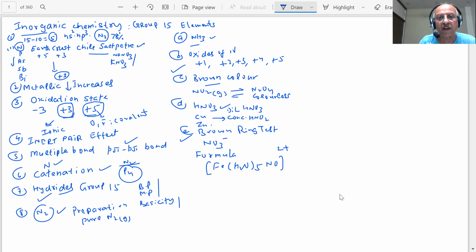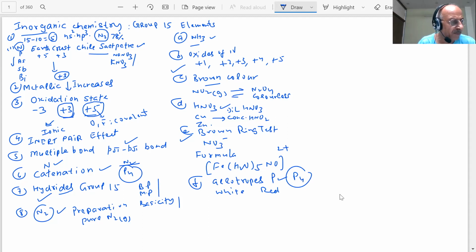Now, what happens, student, when we talk about phosphorus? You have allotropes of phosphorus. What are the two main allotropes of phosphorus and the differences in their structure? White phosphorus and red phosphorus. Phosphorus exists as P4, and the difference is which one is more reactive.